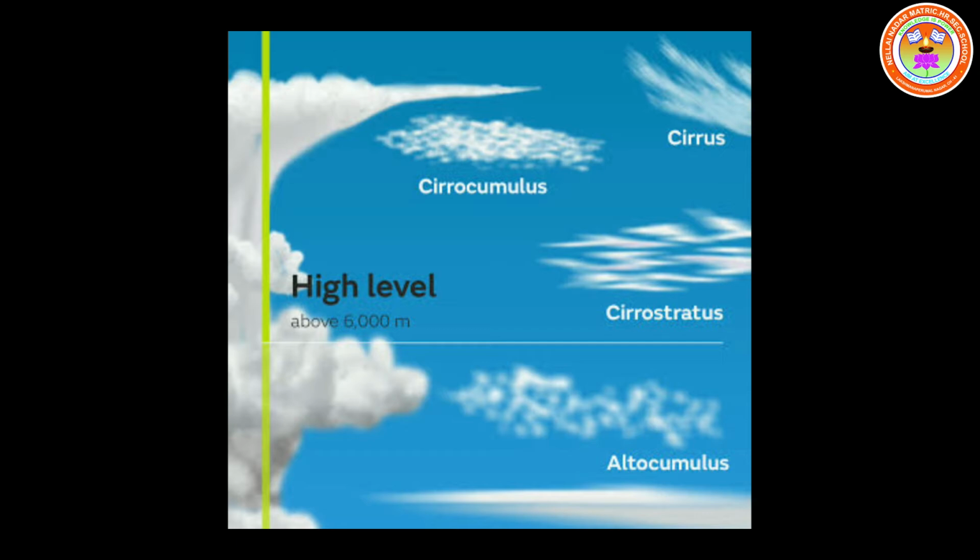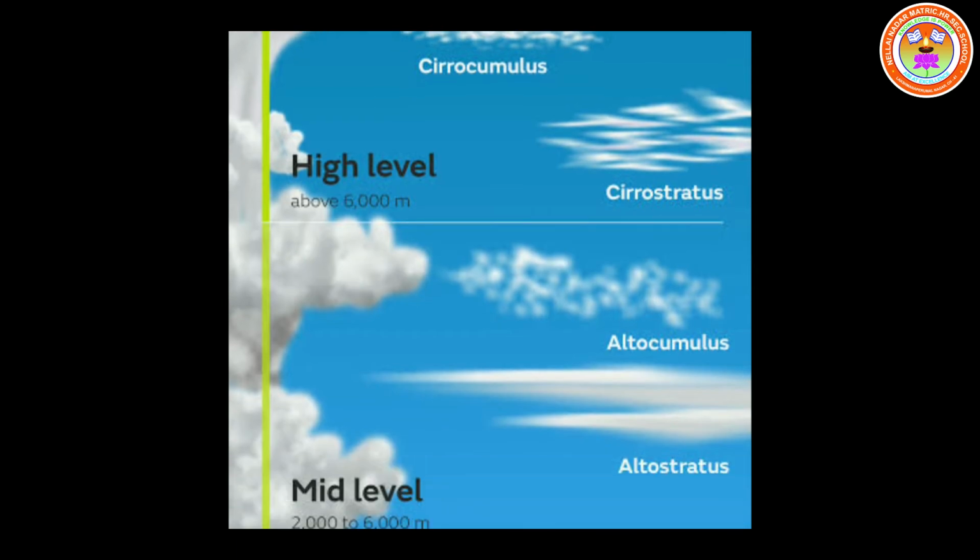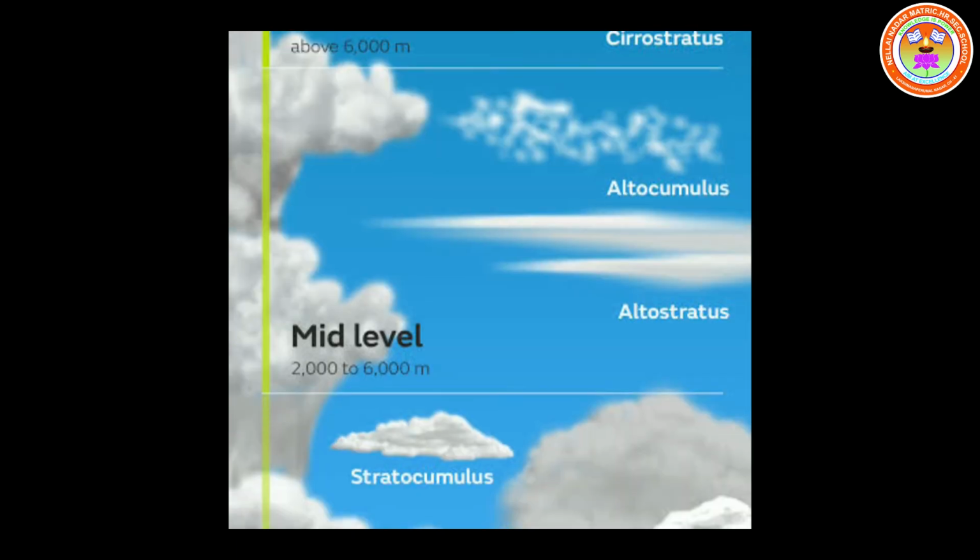Then next we are coming to the middle clouds. In the mid level: altostratus, altocumulus, nimbostratus. Here too it is given. Altostratus: thin sheets of grey or blue colored clouds in uniform appearance, consisting of frozen water droplets.